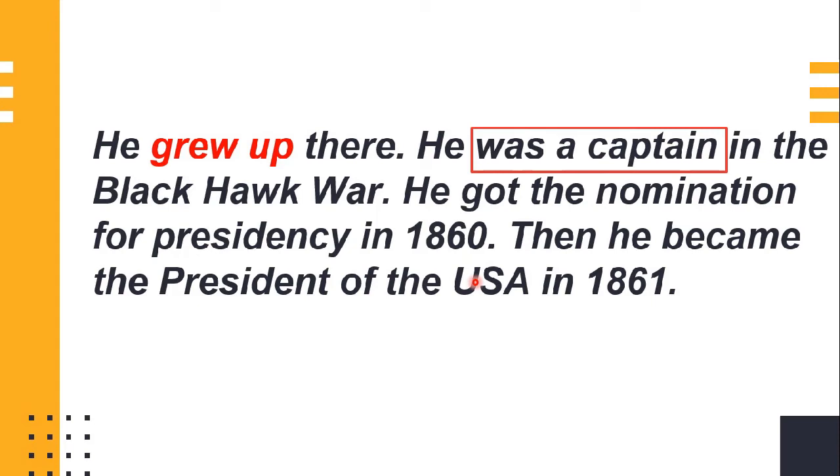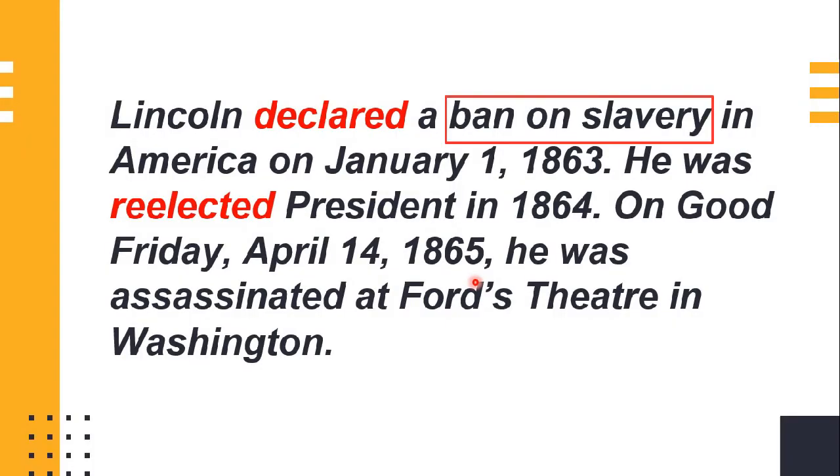Yes, he was a captain in the Black Hawk War. And after that, you have already been informed about his political activity. Yes, dear students, he got the nomination for presidency in 1860. And after that, you know that he raised his voice against slavery, and last of all, assassination. So dear students, with the help of these identified words, now let's move on to writing the summary.